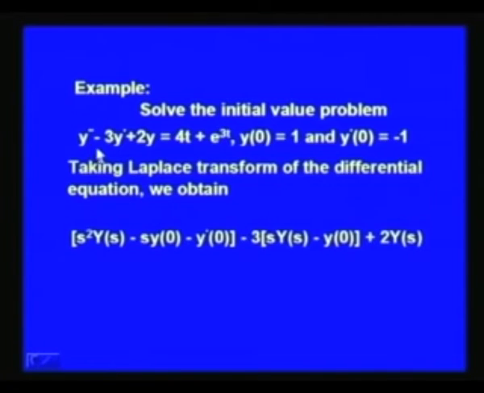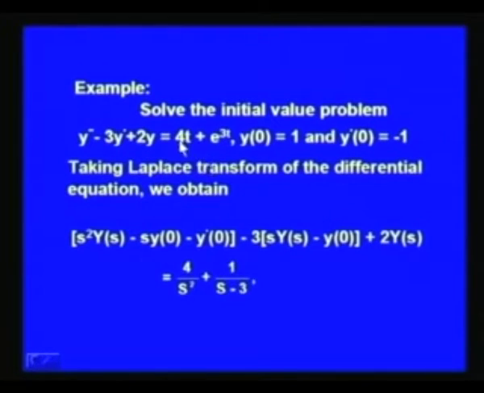Now, we will take the Laplace transform of the given differential equation on both sides. When we take the Laplace transform of y'', what we get is s square Y(s) minus s y(0) minus y'(0), using theorem 2, and then minus 3 times the Laplace transform of y', which will become s into Y(s) minus y(0), plus 2 times the Laplace transform of y, which will become Y(s).